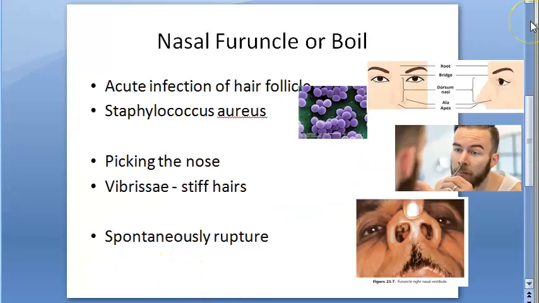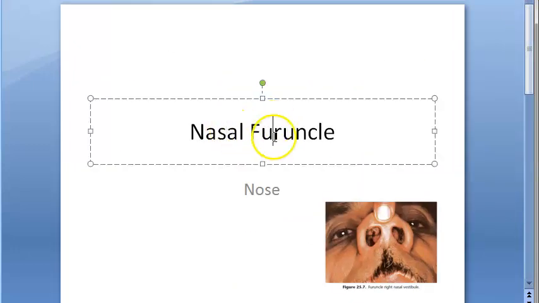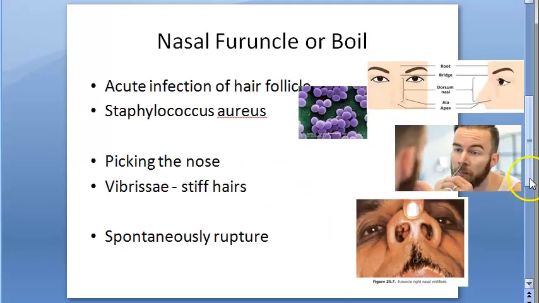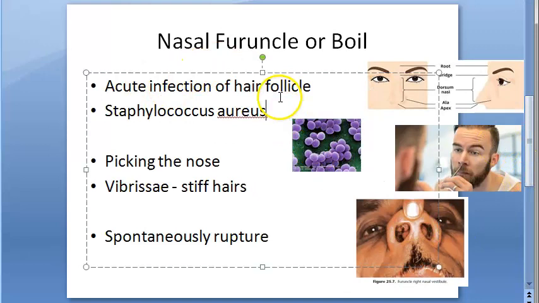So let us just review this. We are only speaking about nasal furuncle here. Furuncle as such can refer to any place, even the ear. So if they ask furuncle in exam, you'll have to explain all the other things. But here we are talking about nasal furuncle. So basically what did we see here? It's an acute infection of hair follicle by what bacteria? Staphylococcus aureus. They're calling it an acute infection.